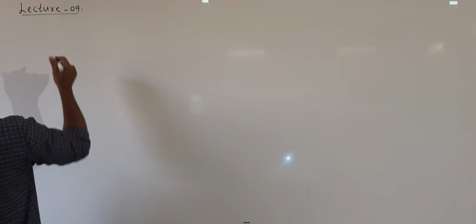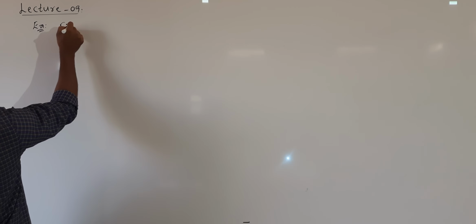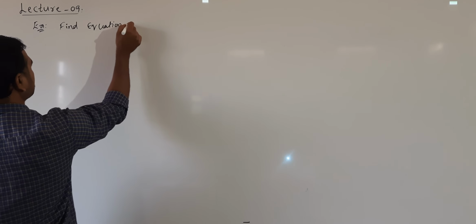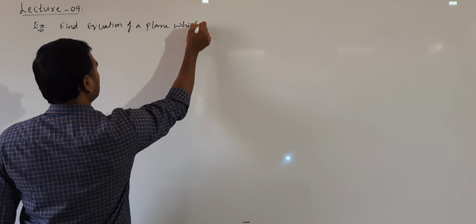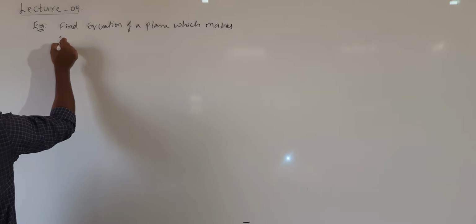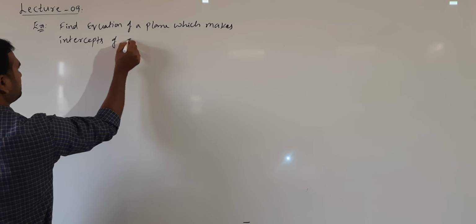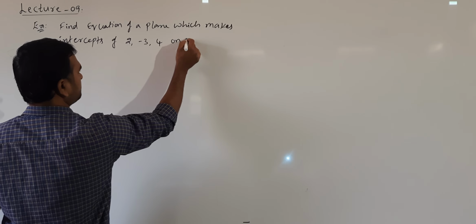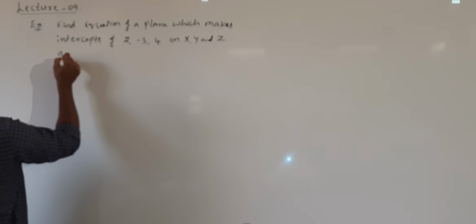So example: find the equation of the plane which makes intercepts of 2, -3, 4 on the x, y and z axis respectively.